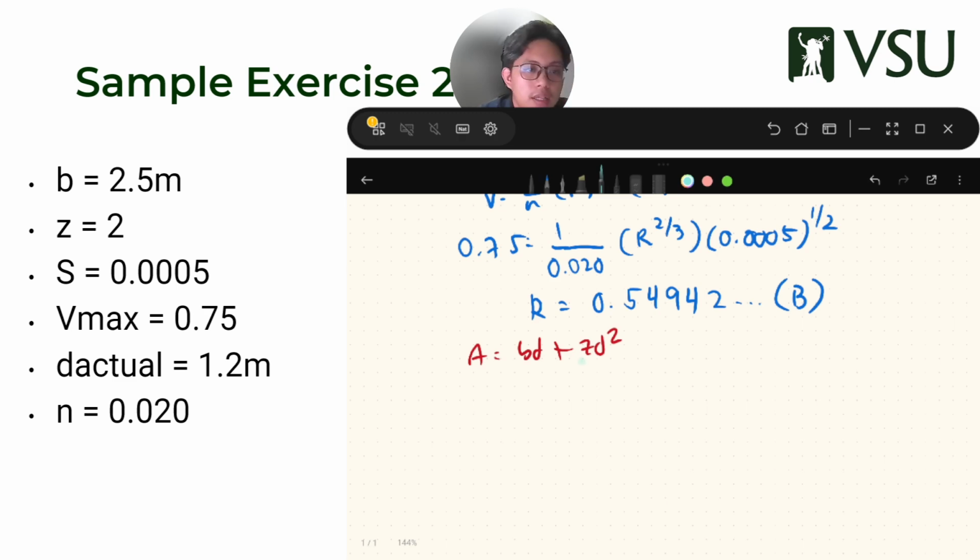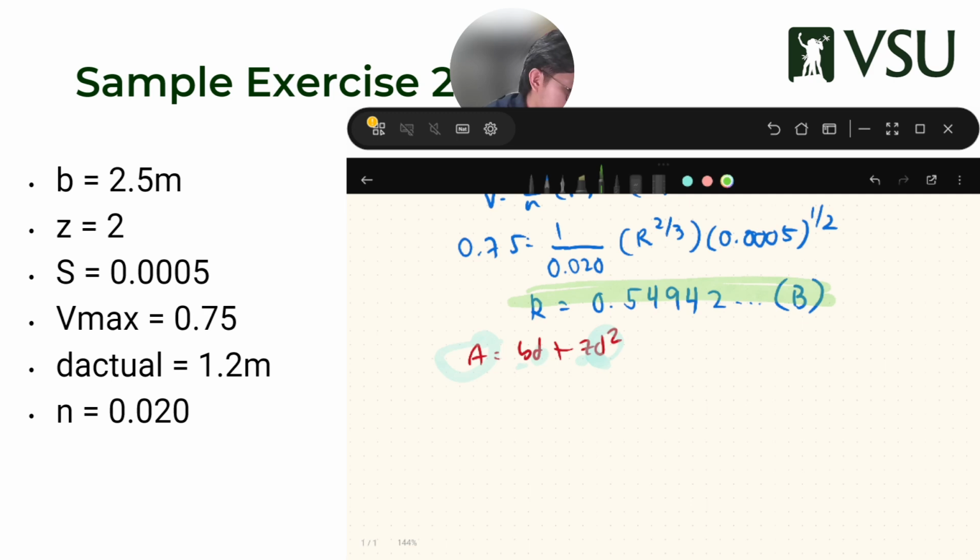I have Z, unknown B. You have B, which is given, but you don't have A. So you won't use an equation that requires A. So what are we supposed to use, sir? This one.